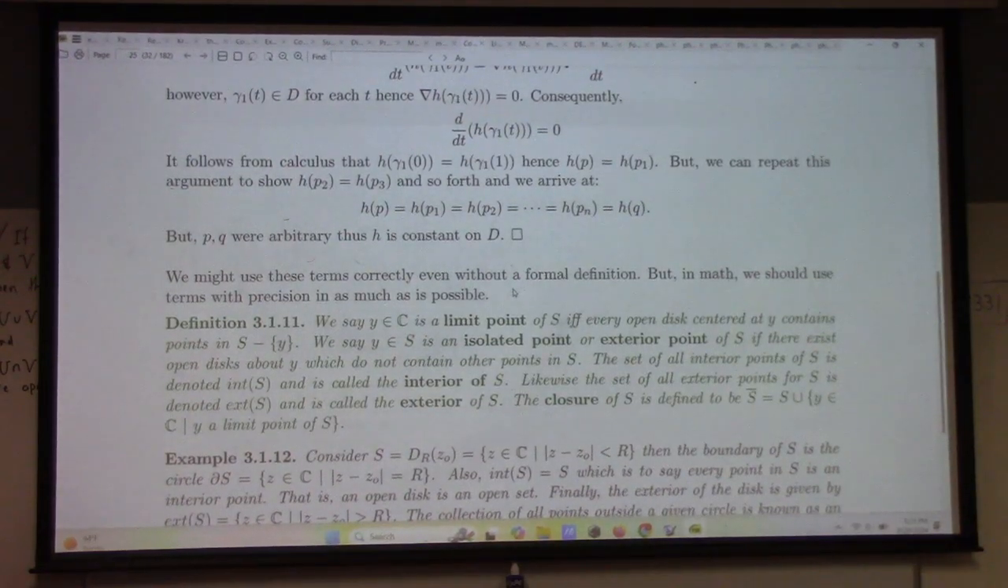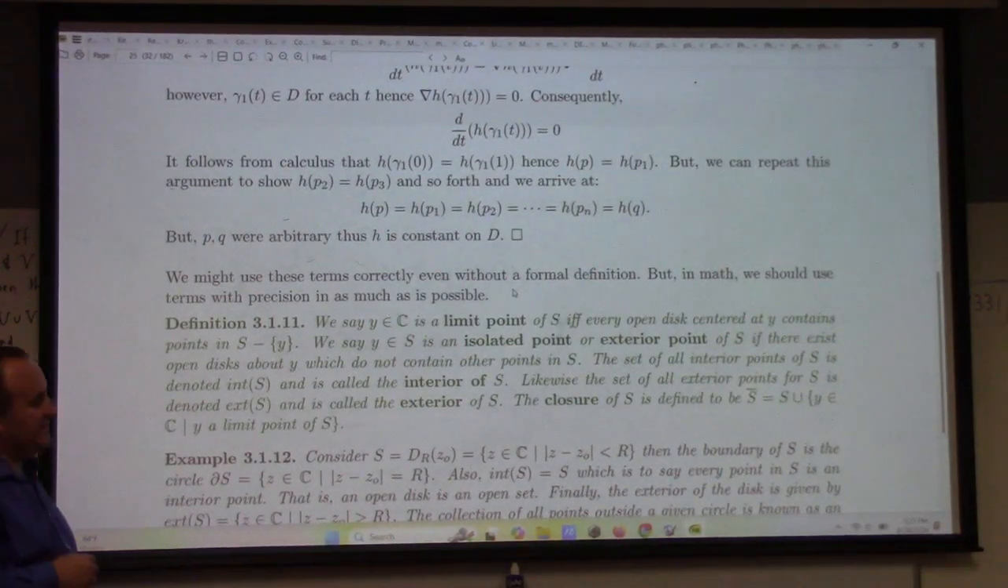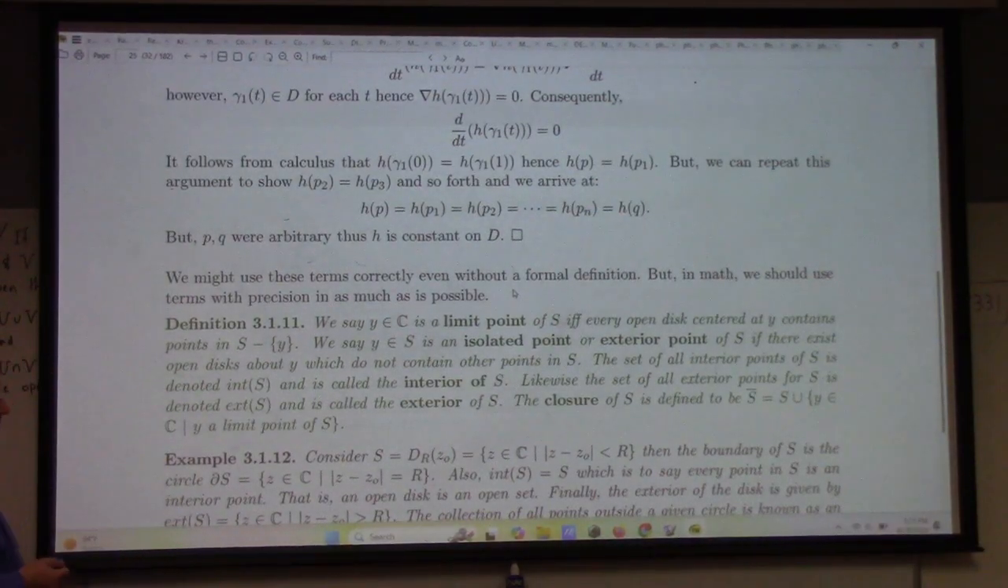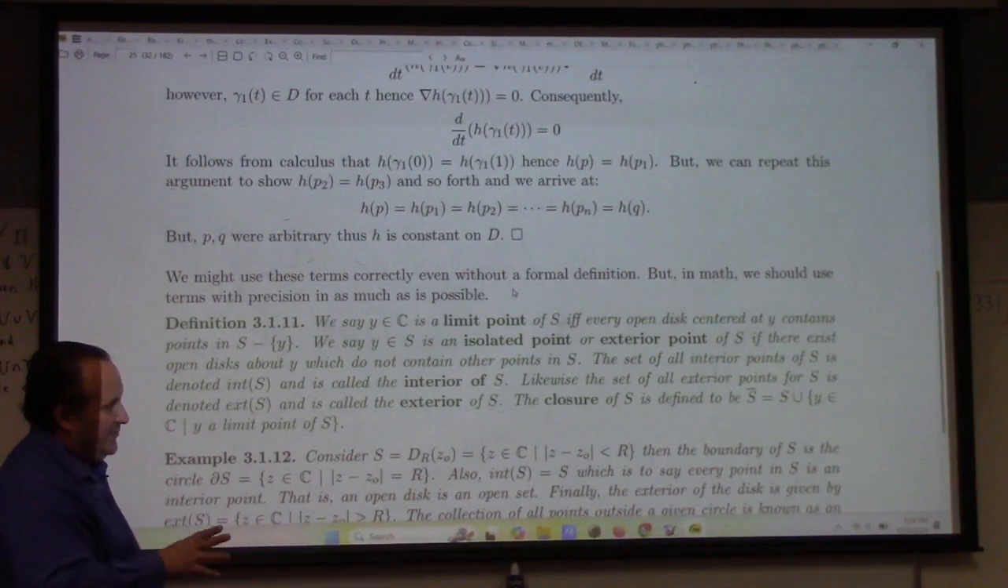All right, some more fussy definitions. We say y in C is a limit point of S if every open disk centered at y contains points in S with y removed. We say that y is an isolated point or an exterior point of S if there exist open disks about y which do not contain other points in S.